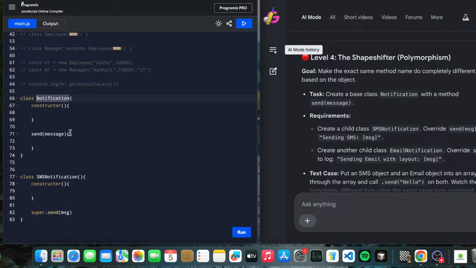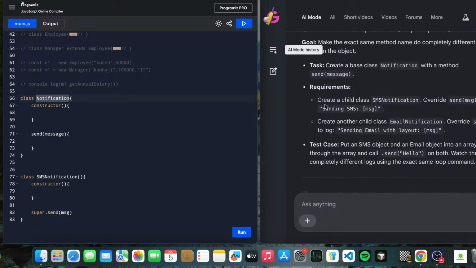Here we have created a send message method. Create a child class SMS notification. Override send message. So it's overriding from here to here. Let's call super also for safety purposes. To log, we are logging sending SMS message.